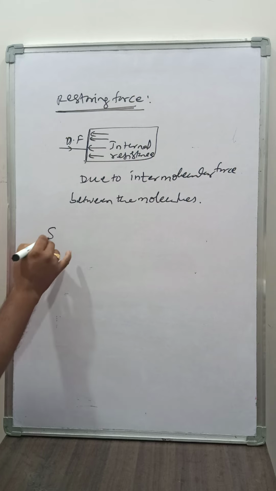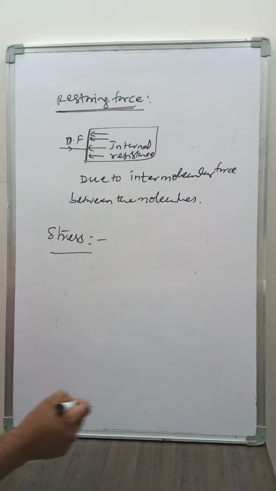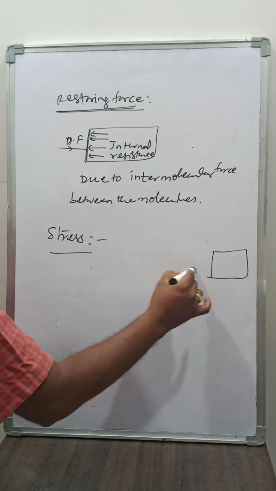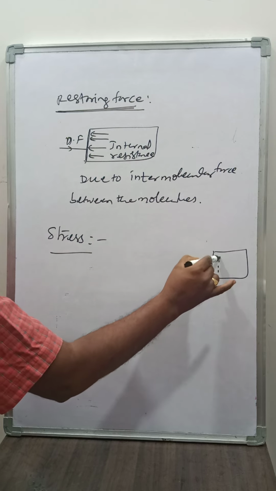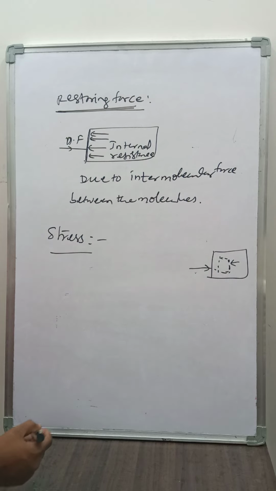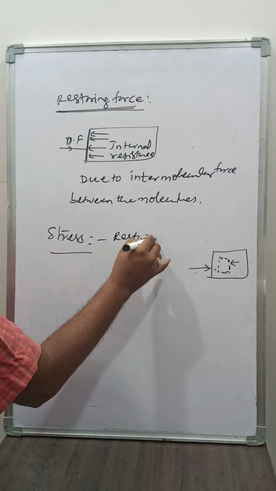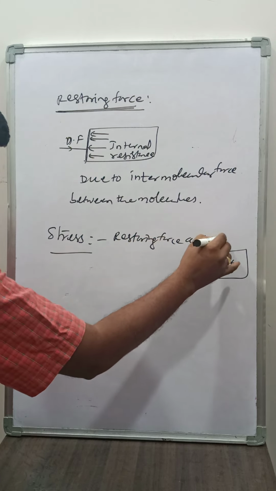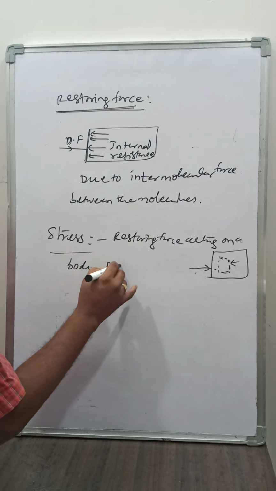Now we have stress. What is meant by stress? The restoring force acting per unit area of the body is called stress. So there is a restoring force acting on a body per unit area.